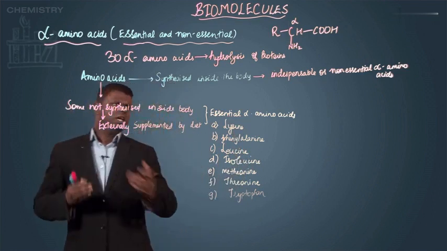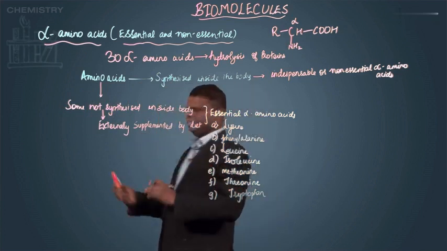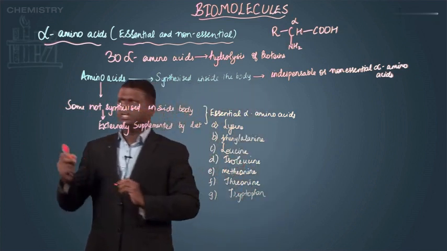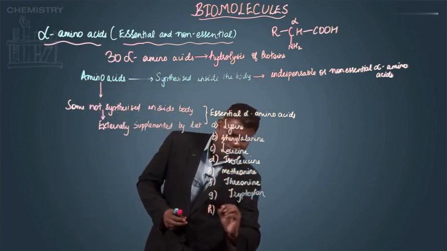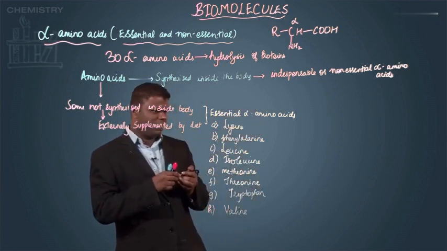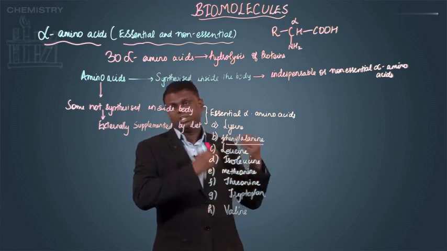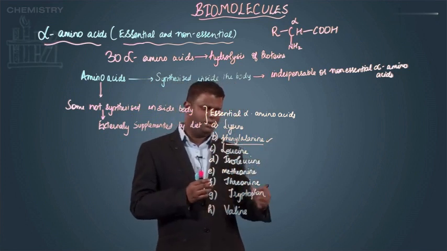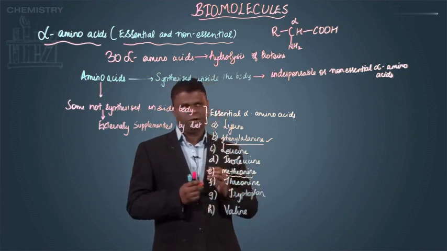So the commonly essential alpha amino acids are lysine, phenylalanine, leucine, isoleucine, methionine, threonine, and also valine. Out of these, we are mostly expected to know what exactly phenylalanine is and what the representation for methionine is.